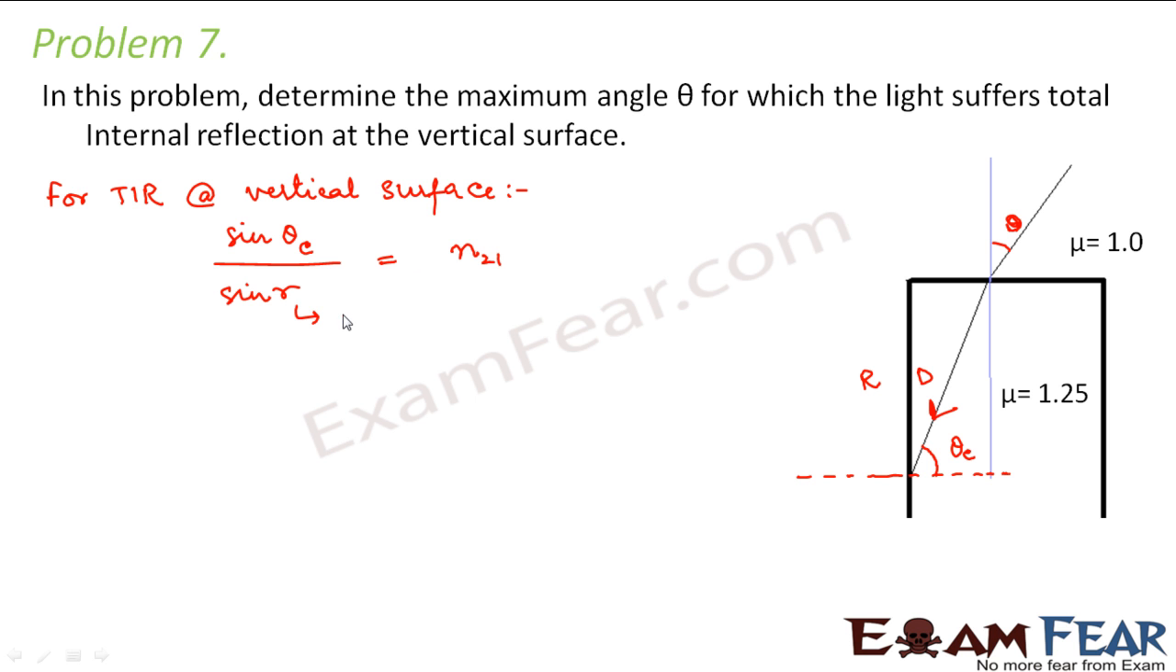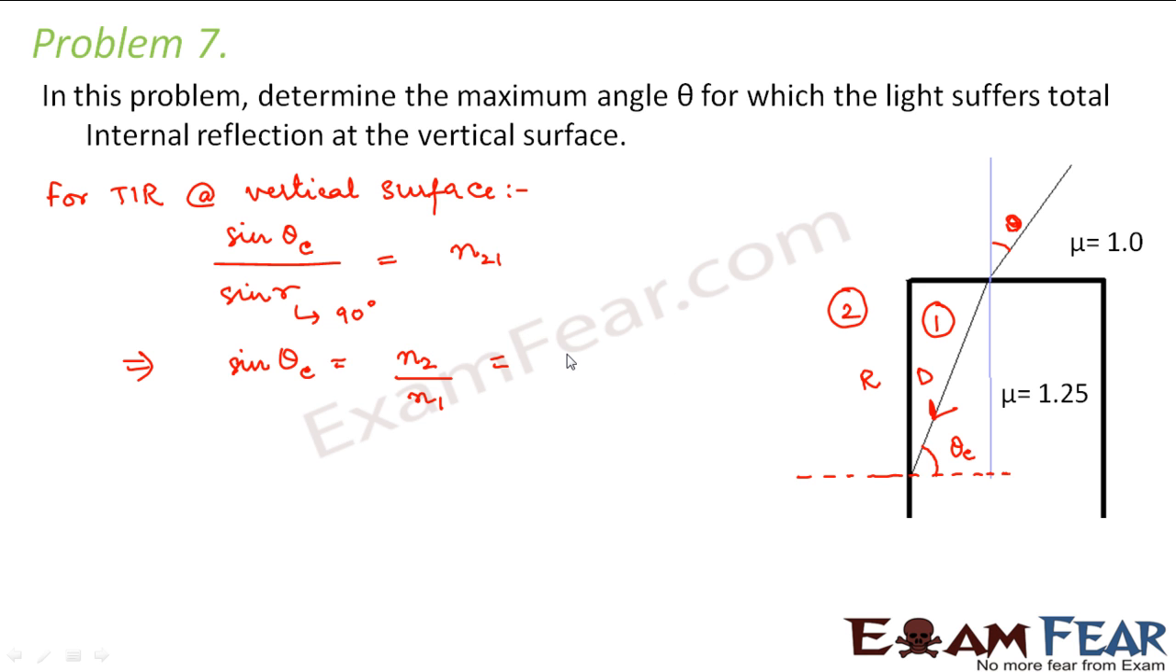This angle of refraction should be 90 degrees. So this will be sine theta c is equal to n2 by n1. So this is medium 1, this is medium 2, because we always assume that light is traveling from medium 1 to medium 2. So what is n2?